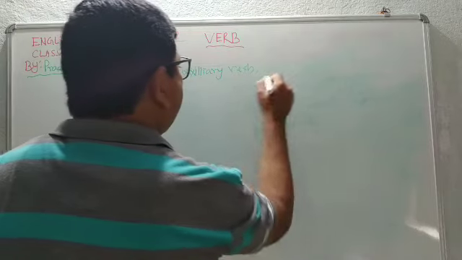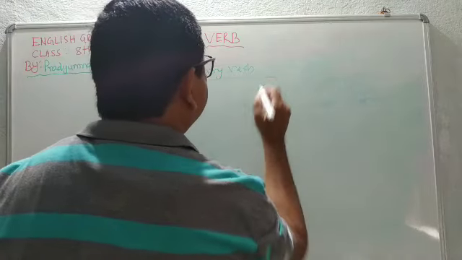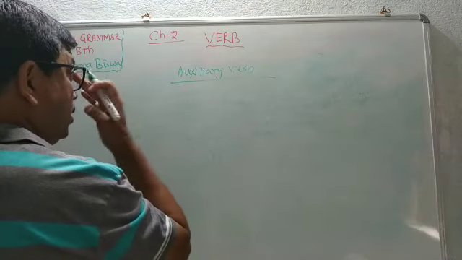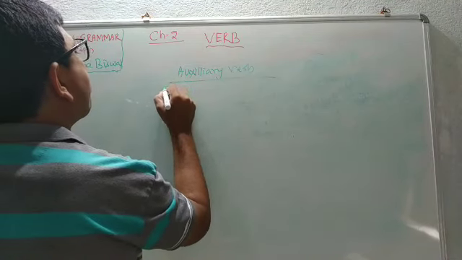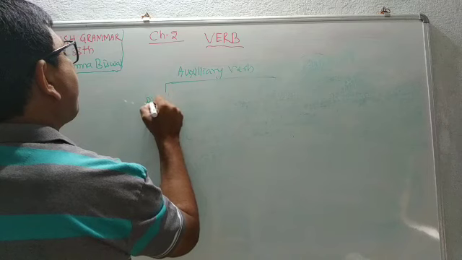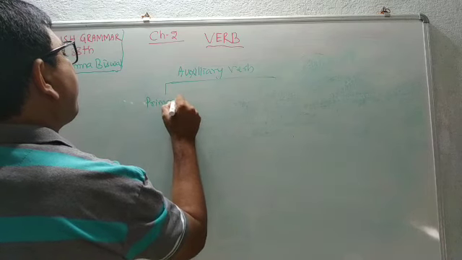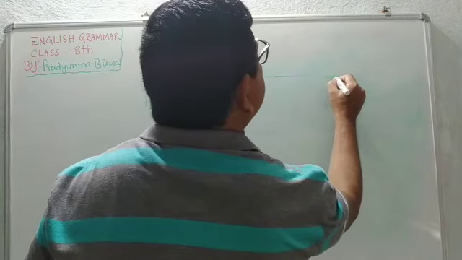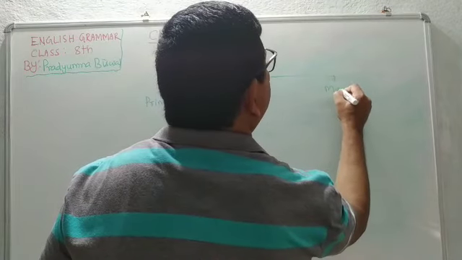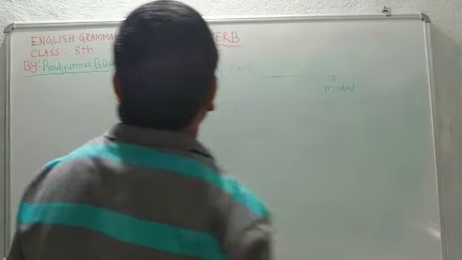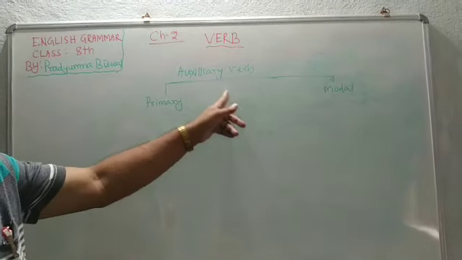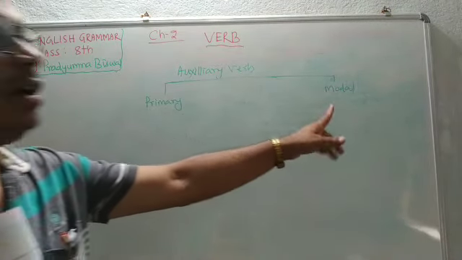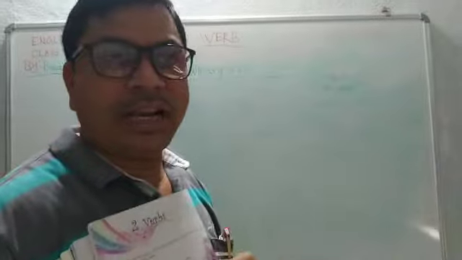Auxiliary verb is of two types. One is primary auxiliary, and another one is modal auxiliary. Okay. Auxiliary verb is of two types, primary auxiliary and the second one is modal auxiliary.